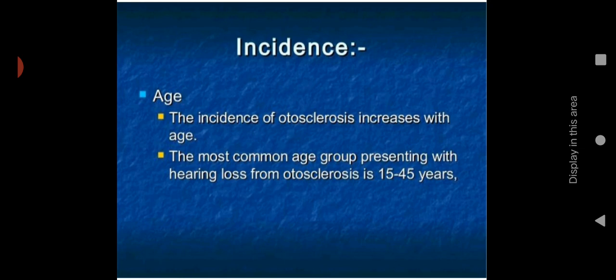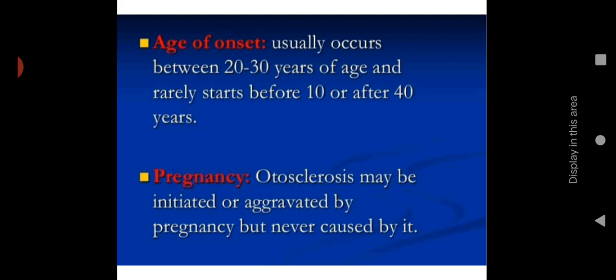Then the incidence. First one, age. The incidence of otosclerosis increases with age. The most common age group presenting with hearing loss from otosclerosis is 15 to 45 years. Other than this, mainly you can see it in people between 15 to 45 years of age. The age of onset usually occurs between 20 to 30 years, and rarely starts before 10 or after 40 years of age.